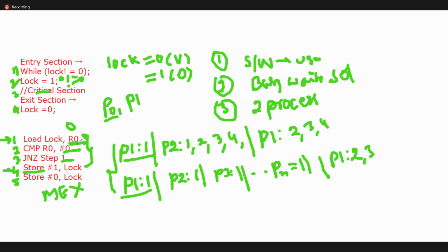Until the lock value, initially 0, is stored as 1, you may get preemption. By this, P1, P2, P3 all get to enter the critical section, because of preemption. Is it clear? So it is not satisfying mutual exclusion.